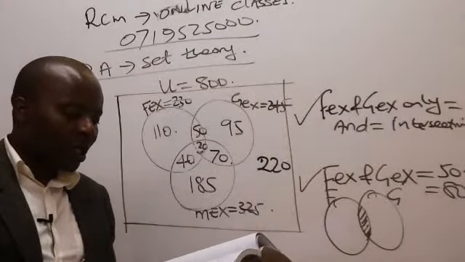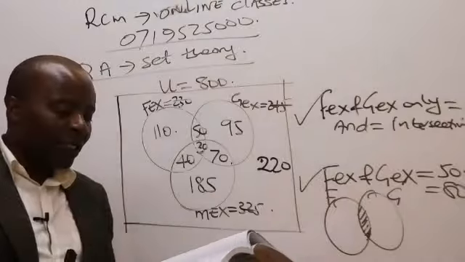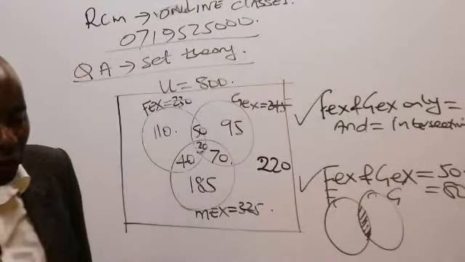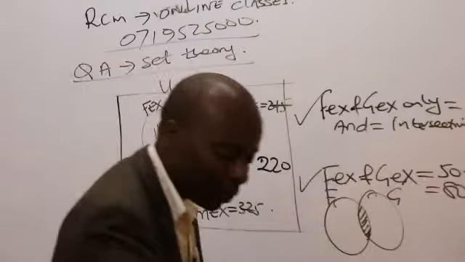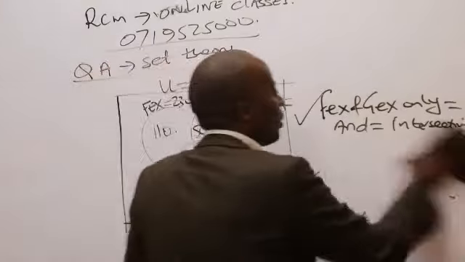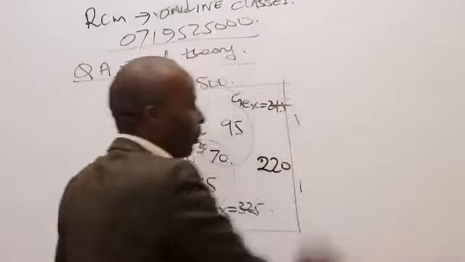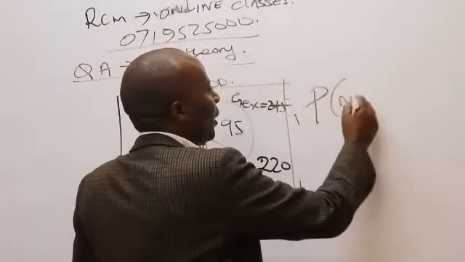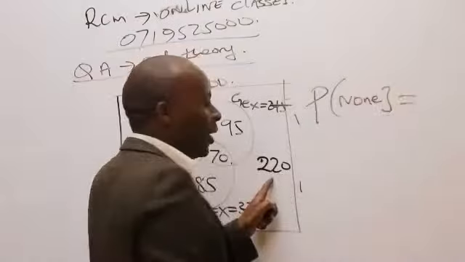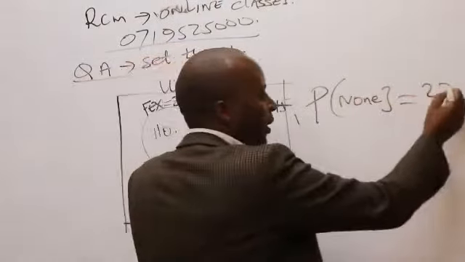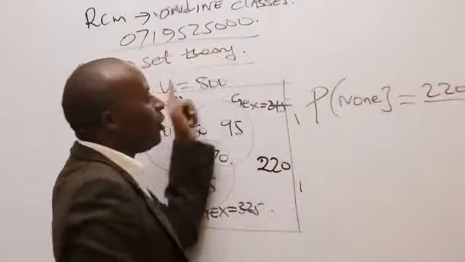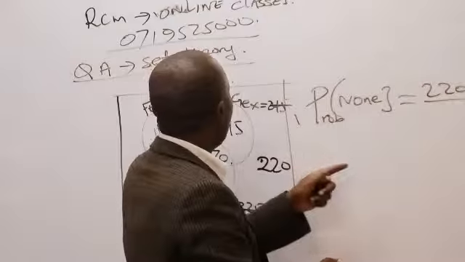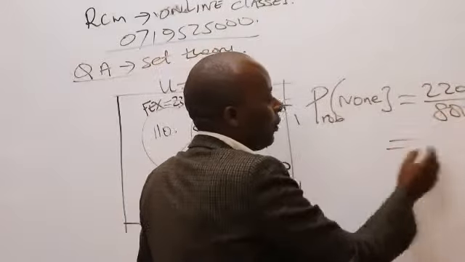The next question, they want us to give them the probability that a household selected at random does not prefer any of the three households. So probability that we don't prefer any of the households. Probability, none. So remember, none is how many people? It is 220. Out of what here? The entire universe, because now they want a probability. So it will be 220 divided by 800, which gives me 0 point something.